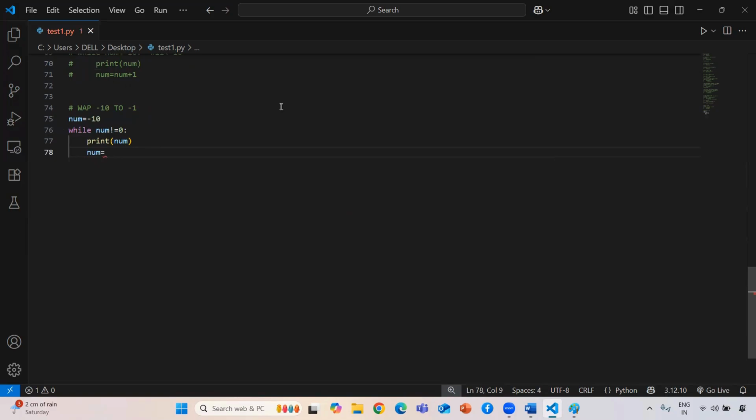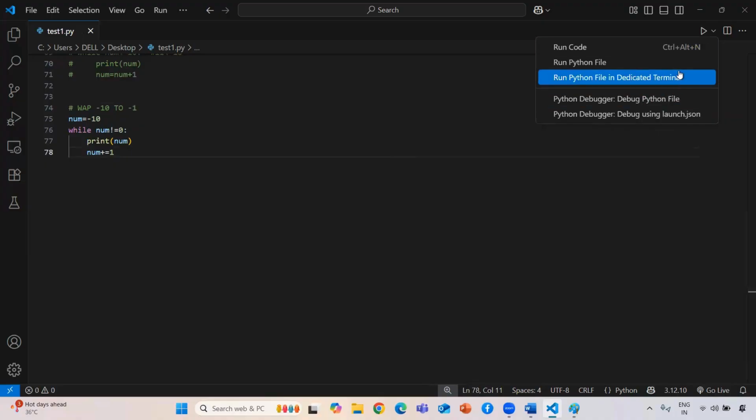If we are at -10, we need to come to -9. So how does -10 become -9? Every time we just need to add +1. If you subtract 1, it becomes -11. Because we need to go up, I implement num equal to num + 1.